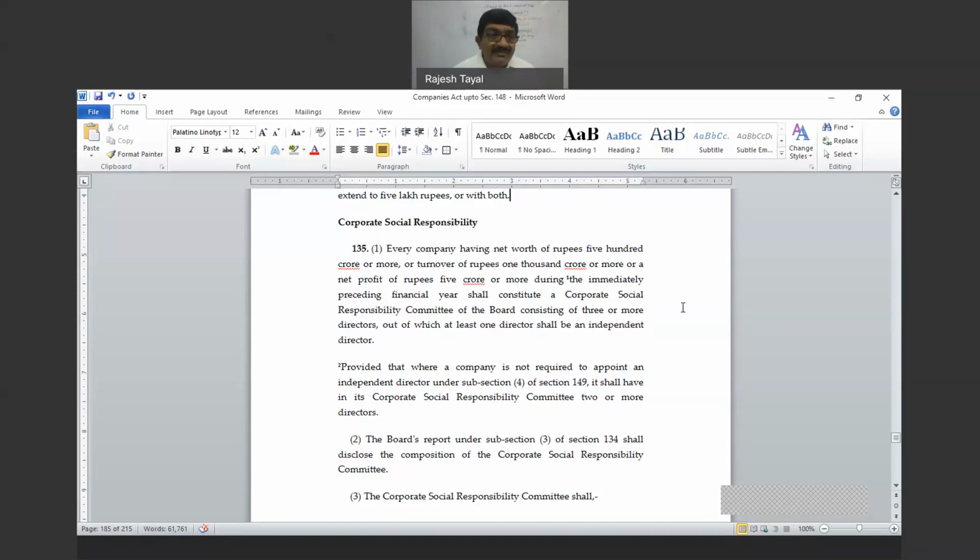So as far as the foreign companies are concerned, they are responsible only to the extent of their business in India. If their business in India fulfills these requirements given herein, then the provisions are applicable to them also, but only for the profit earned in India. So foreign companies are also under CSR, but only to the extent of their business operations in India if these requirements are met.